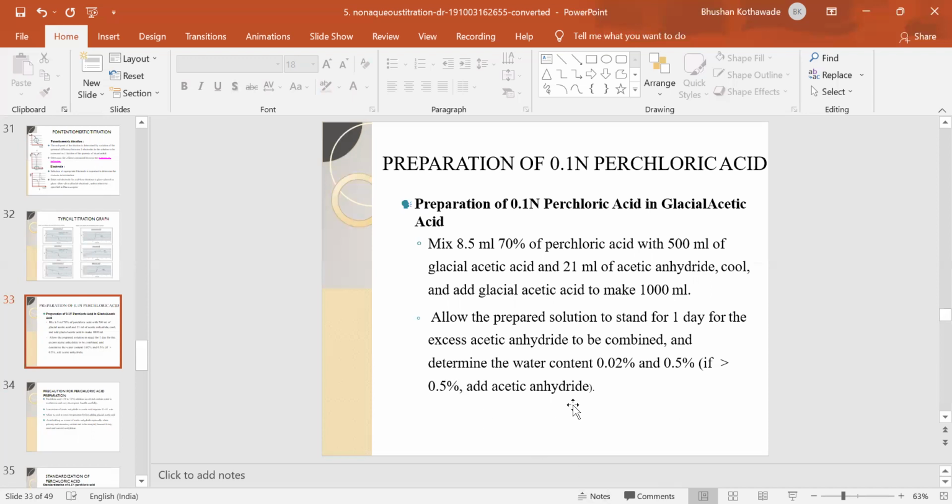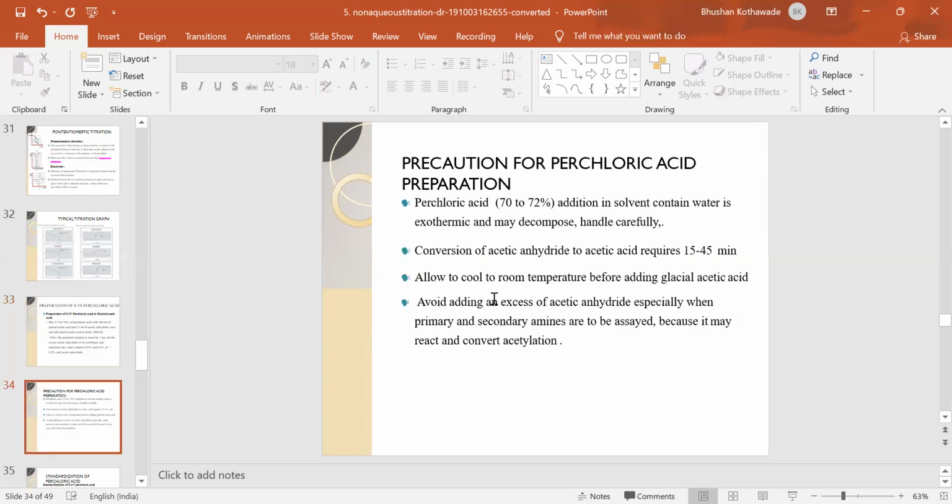The water content should be less than 0.02%. All the water present in the perchloric acid reacts with the acetic anhydride, and therefore less water will be there for the non-aqueous titration. So that's why the perchloric acid solution should be prepared one day prior.